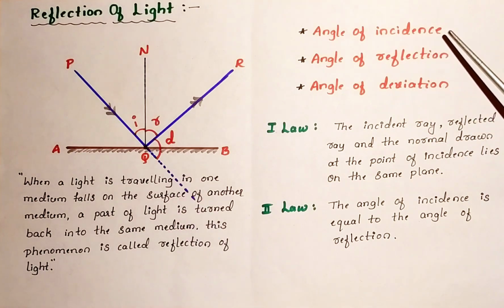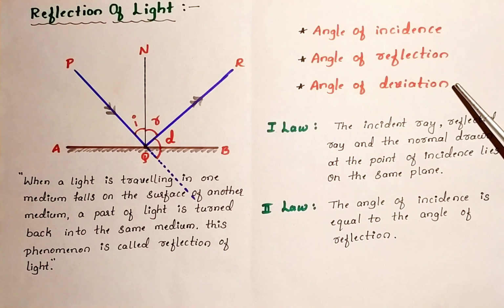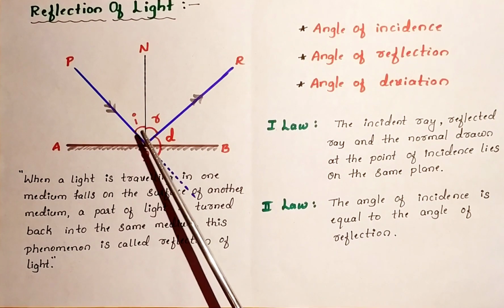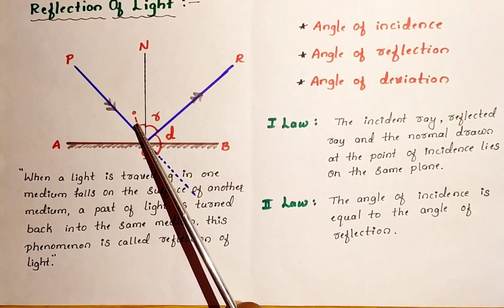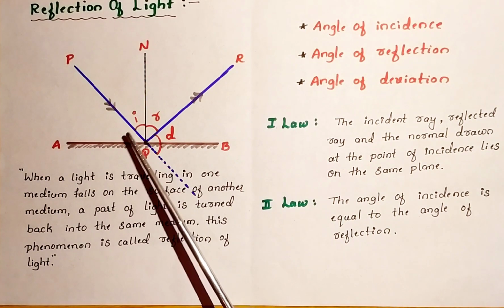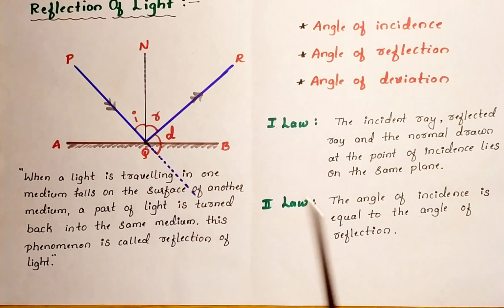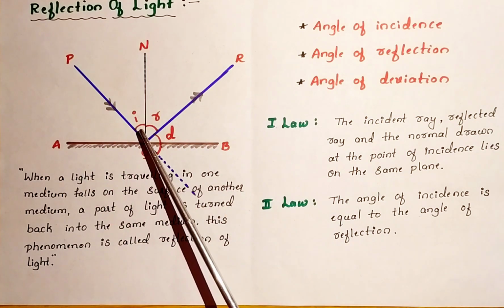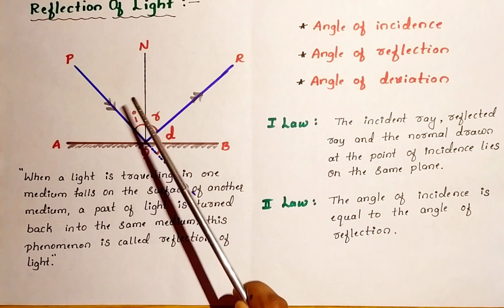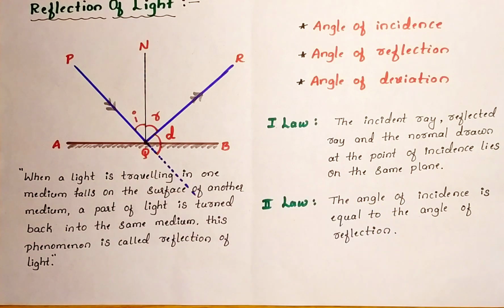Angle of incidence is denoted by I, angle of reflection is denoted by R, and angle of deviation is denoted by D. So now this is the angle of incidence. This angle is between the incident ray and the normal. Remember, we always have to measure the angle with respect to the normal, not with respect to the plane mirror.